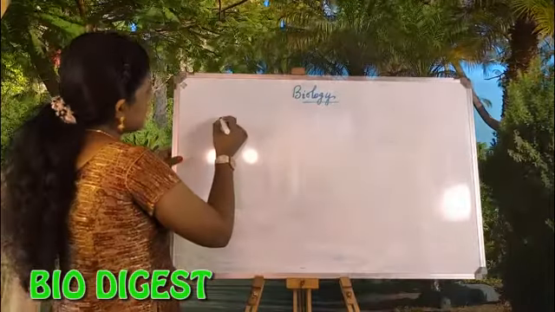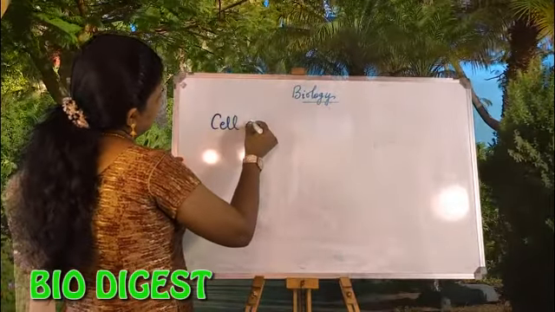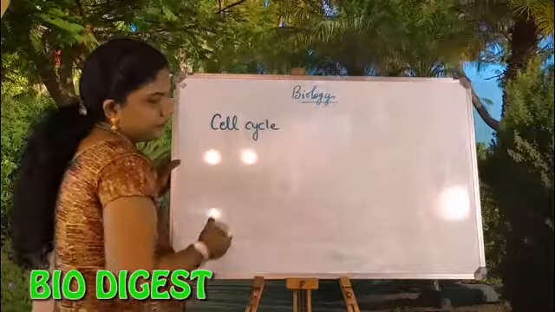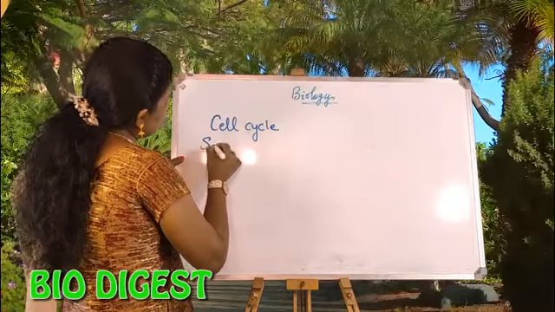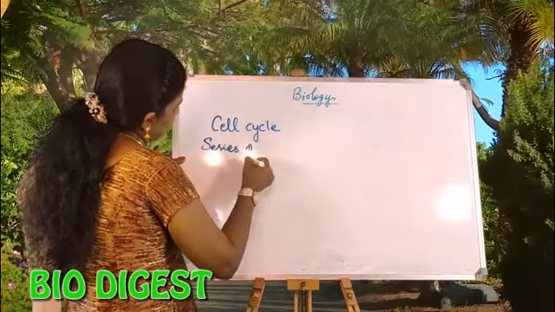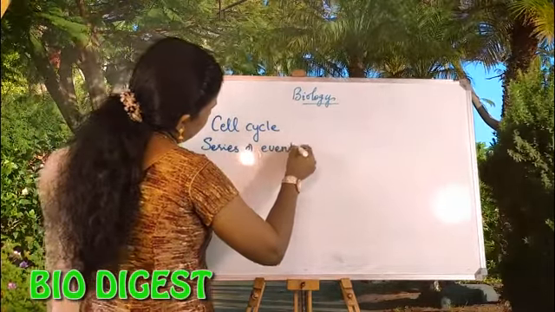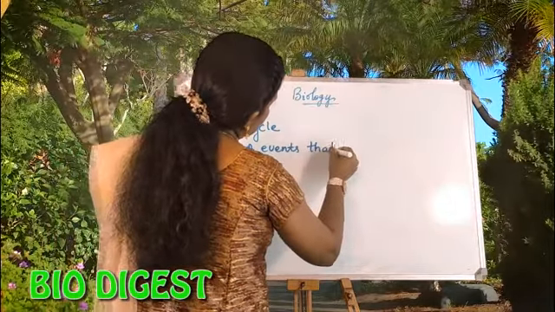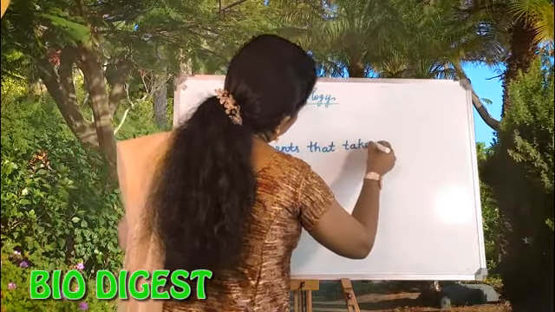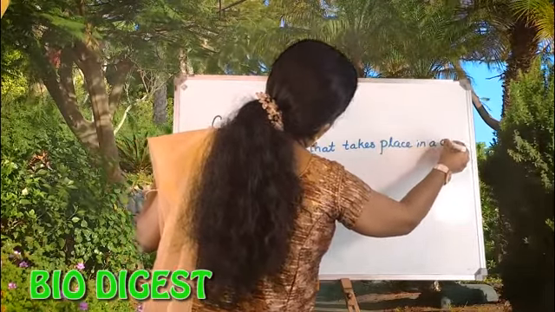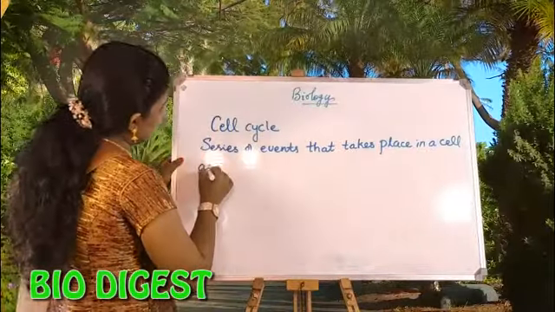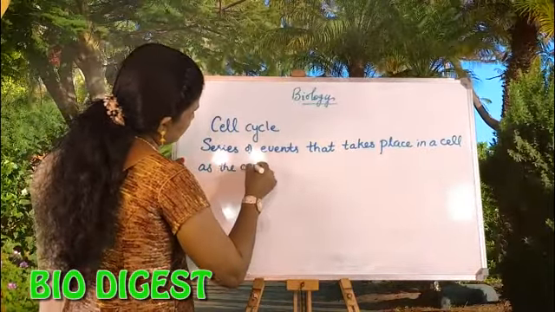In this particular video, we will discuss the cell cycle. What is the cell cycle? What is the definition? A series of events that takes place in a cell as the cell grows and divides.